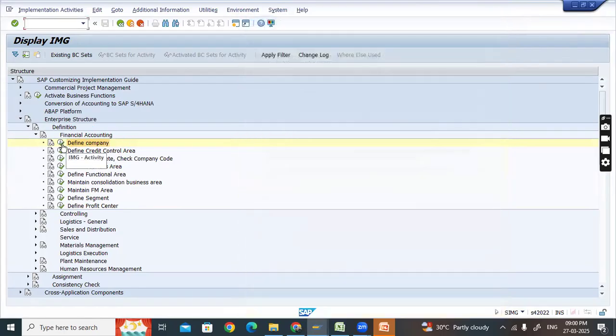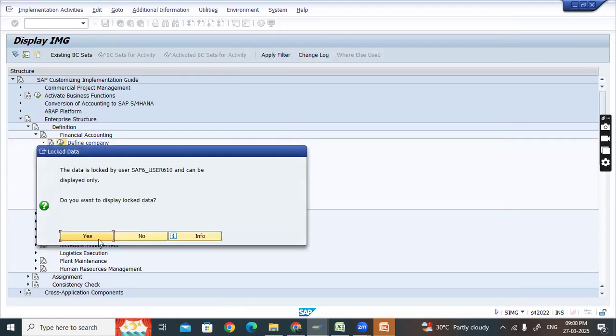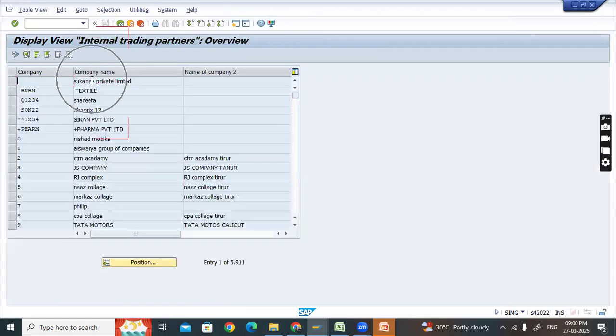And then comes this clock and a tick mark icon. If you click on this, it will take you to the next window. Okay. So that is define company here. Here you can see define company. Okay. And here also we will have display view and we will have change view.